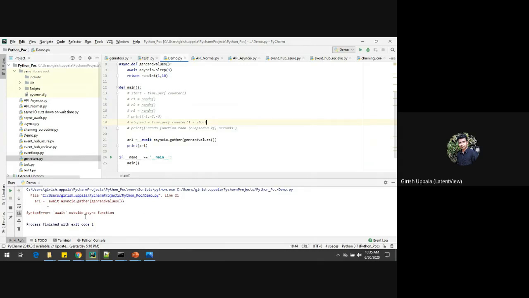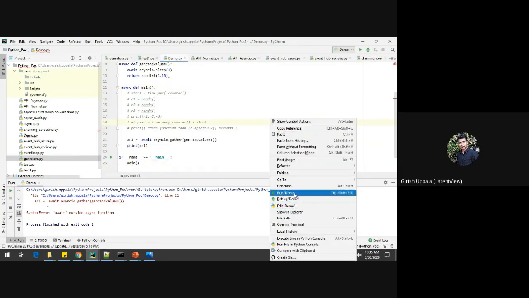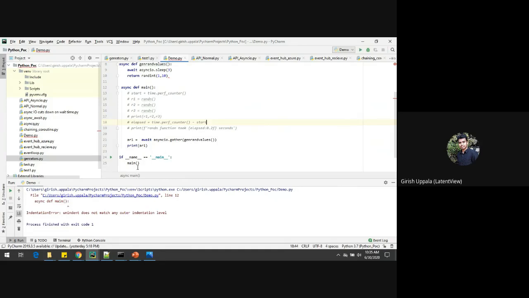Okay, now what it is showing: await outside async function. Now you have to define this function also in asynchronous mode. Now again you will get one more error because we are calling this main function here, and this will also show the same here. Now these two functions are coroutines.